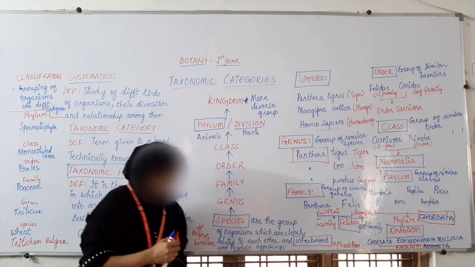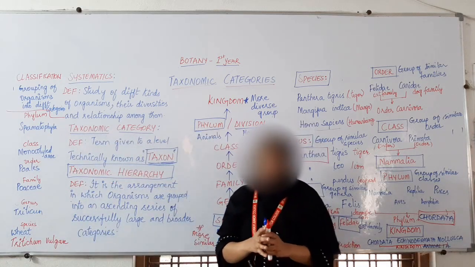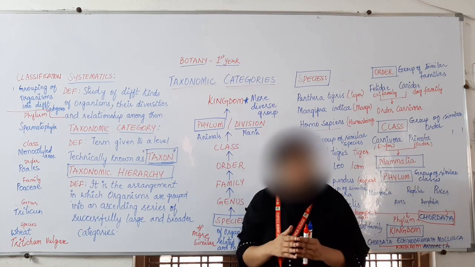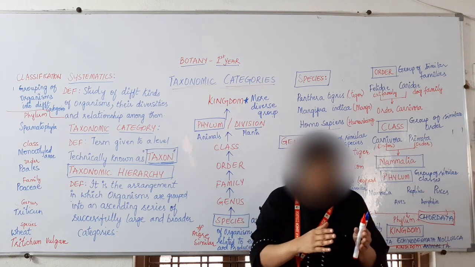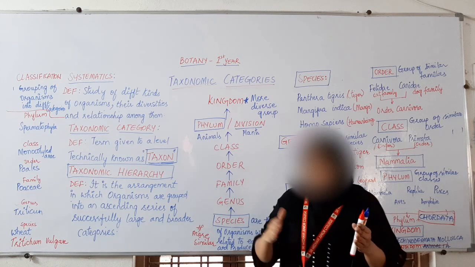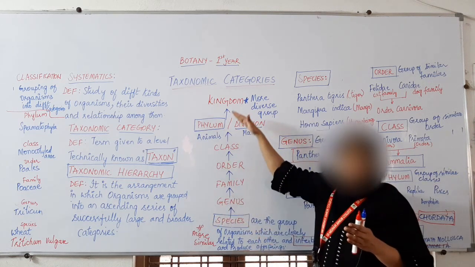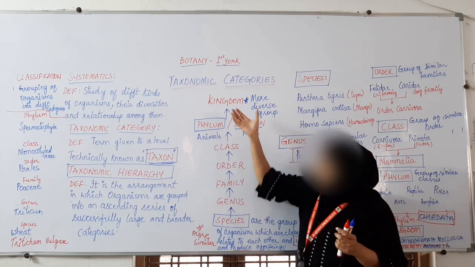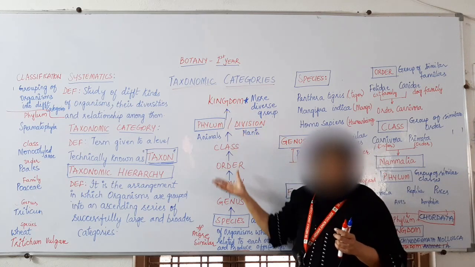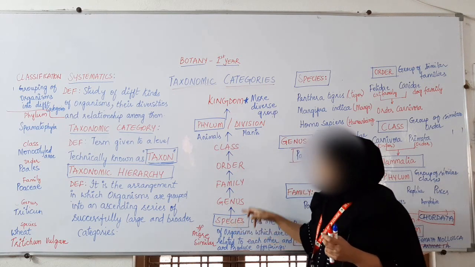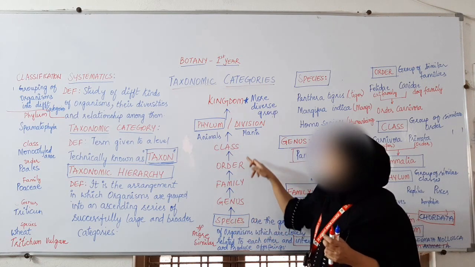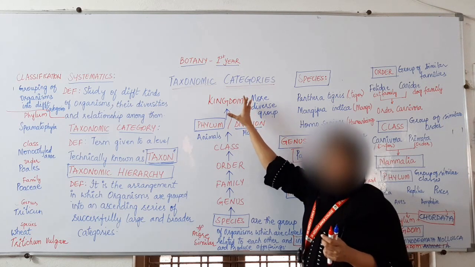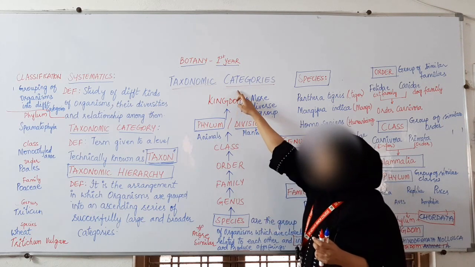In this class we have seen how to study different organisms by classifying them into different taxa, and those taxa are arranged in an order. That order is called taxonomic hierarchy, and species, genus, family, order, class, phylum or division, and kingdom are the components of taxonomic hierarchy.